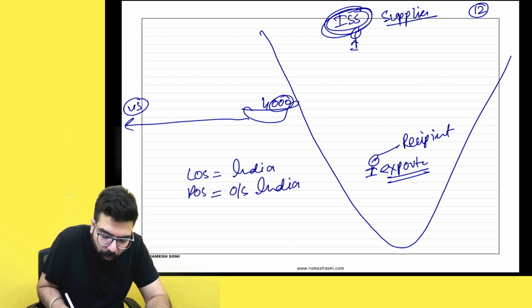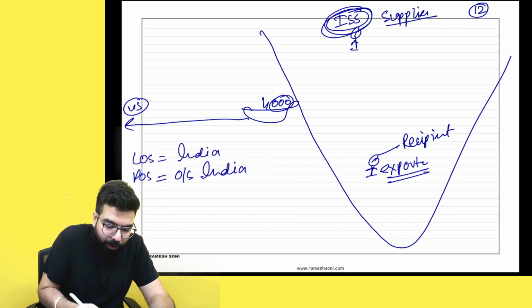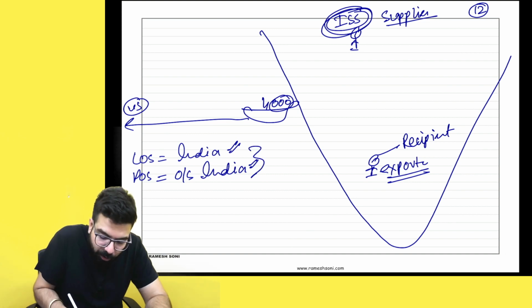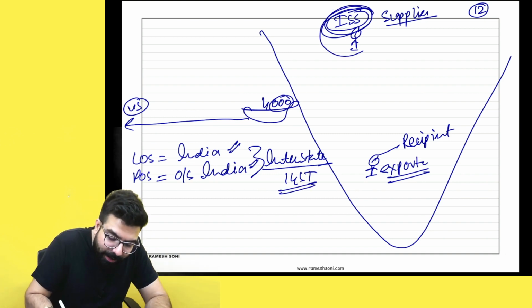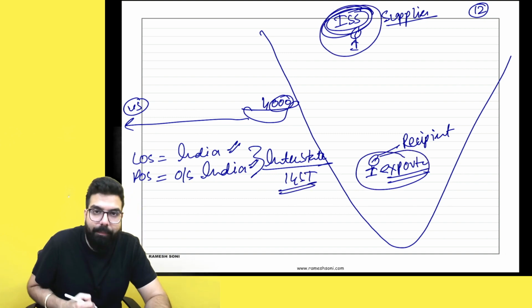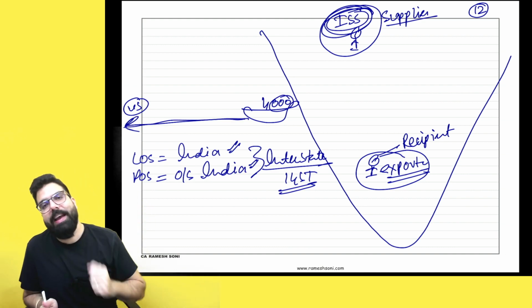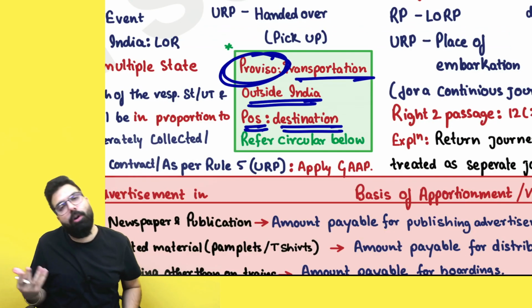Remember one thing, the circular further clarified that whenever this is the scenario, where supplier is in India and place of supply is outside India, it is always an interstate supply. Okay? And what will come? Always IGST will come. So if supplier and recipient are both in India, but goods are being transported outside India, as per the proviso the place of supply is always outside India.